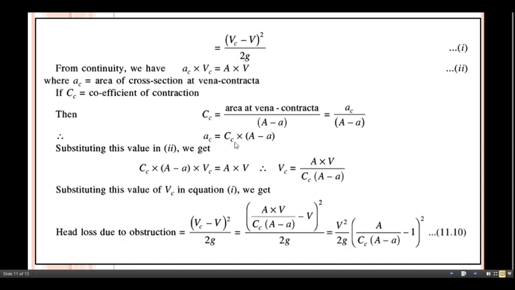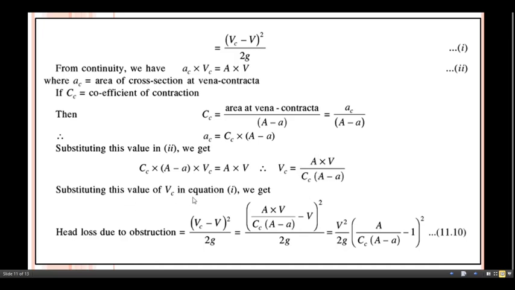Now substituting this value in equation number 2, you have to replace this Ac by this term. So we get Cc multiplied by (A minus a) multiplied by Vc equals A multiplied by V. From this relation we get Vc equals A V divided by Cc (A minus a), where this term goes in the denominator.